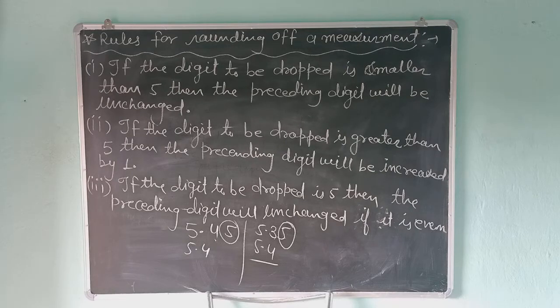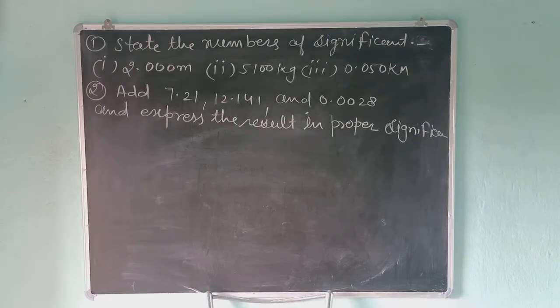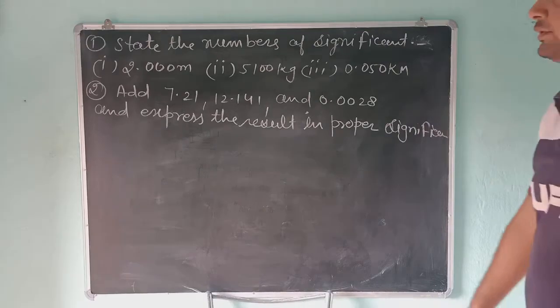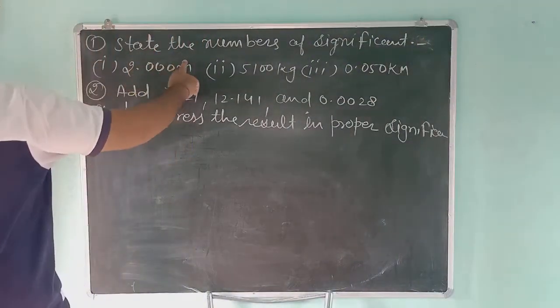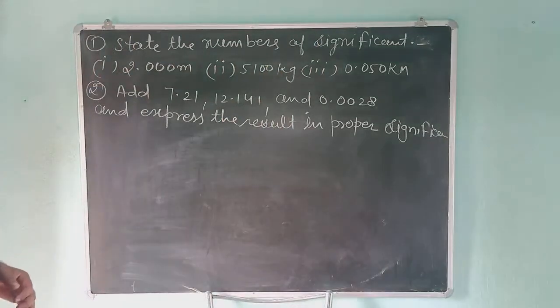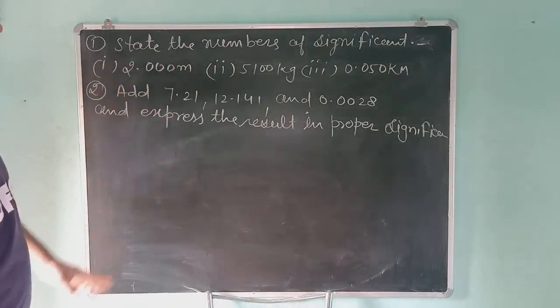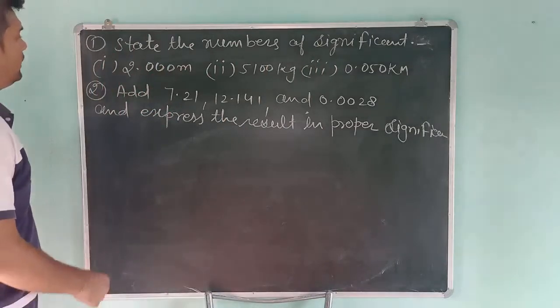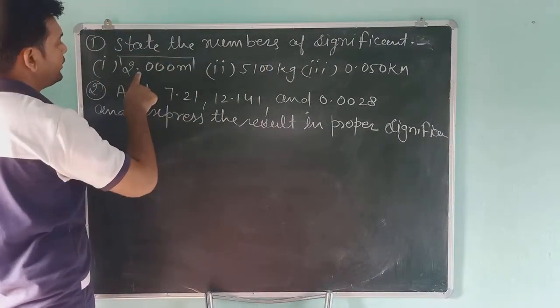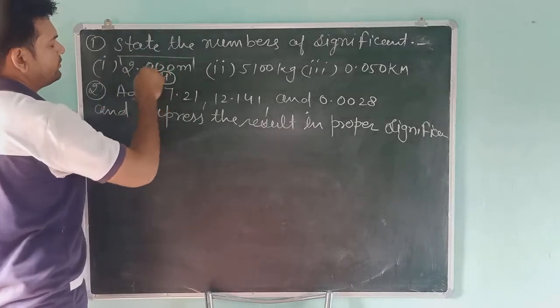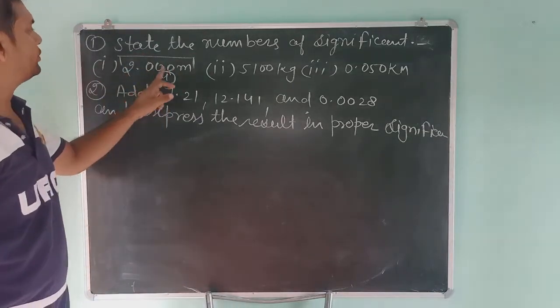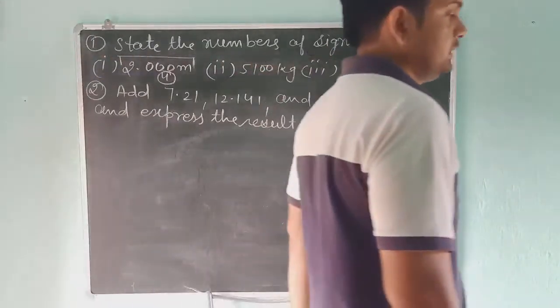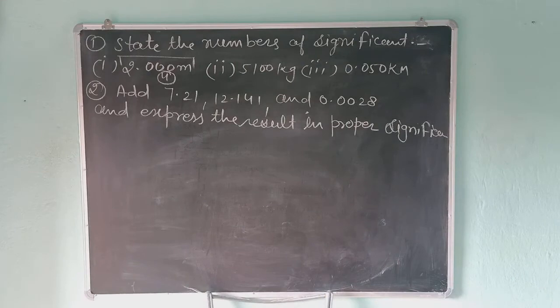This is approximation. Now students, we will take some numerical examples. We have 2 questions. According to the first question, we have to state the number of significant figures. In this question we have to tell which digits are significant. First, 2.000: there are 4 significant figures. 2 is significant and these zeros are also significant. If you have any confusion, you have to see the rules.